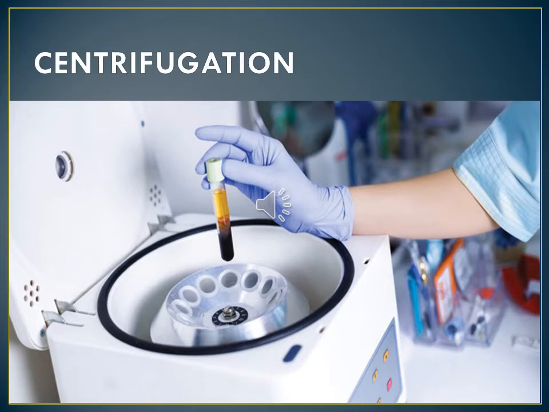On being rotated by centrifugal force, the heavier solid particles move down and the lighter liquid remains at the top. This is a centrifugation method, and like this we can separate things. Okay, children.